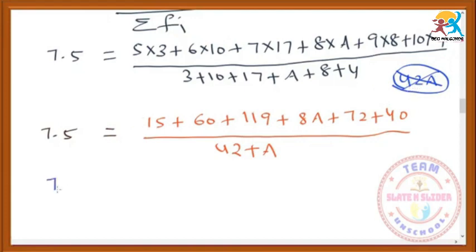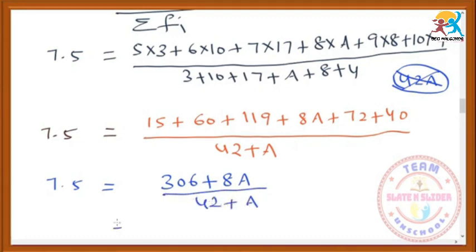And the 7.5 is equal to 15 plus 60, 75. This total value will become 306 plus 8a. Here also we should not add 306 plus 8a. This is not 8, this is 8a. So these two are unlike terms, so unlike terms should not be added. So cross multiplication.